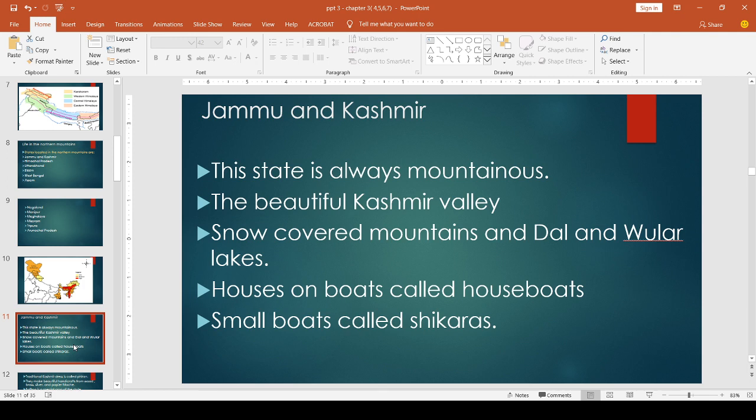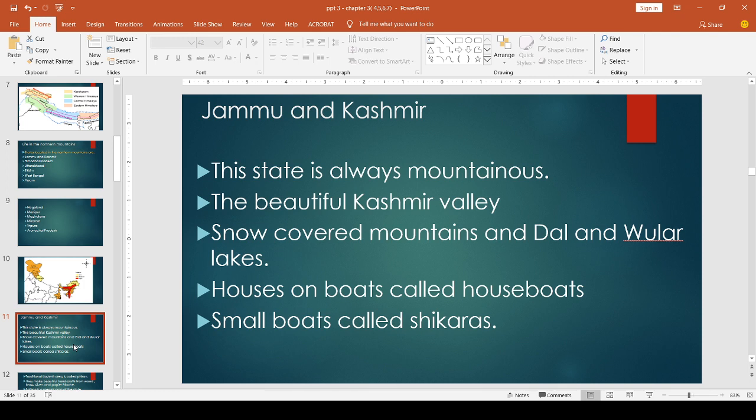The next attraction is the beautiful Kashmir Valley, a favorite of tourists. It is surrounded by snow-covered mountains and Dal and Wular lakes. That is the special attraction for tourists. And we can see houses on boats, called houseboats in this state.